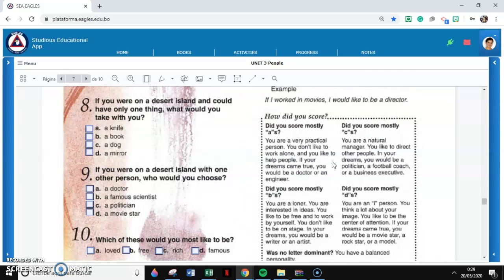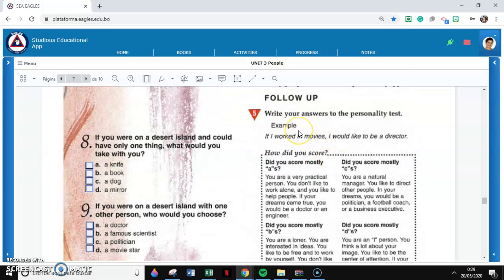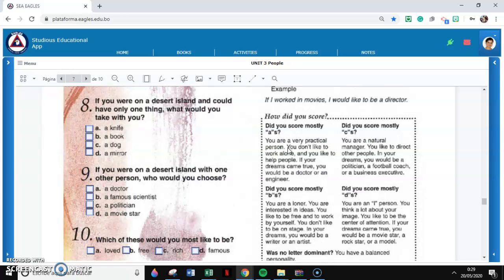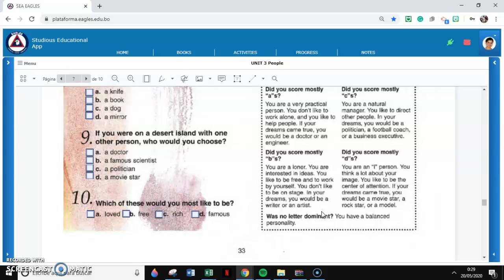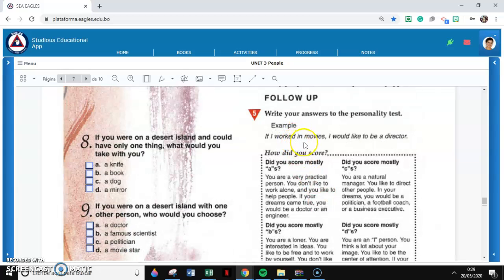Okay? So for exercise 5, you need to write down your answers to the personality test. And here you have an example. If I worked in movies, I would like to be a director. Right? So here you have how to find your answers. Here you can find how did you score. Okay, if you score an A, or if you score a C, or B, or a D.